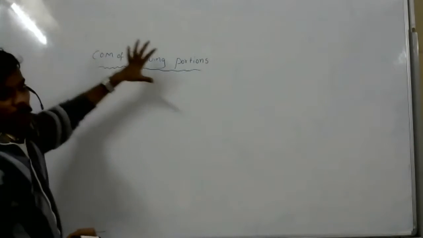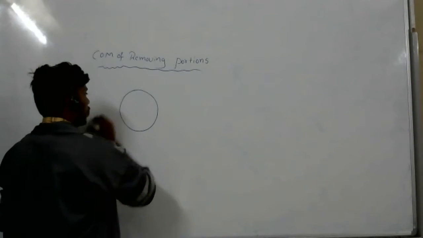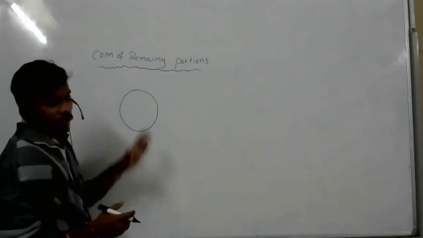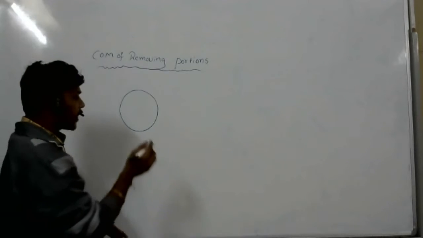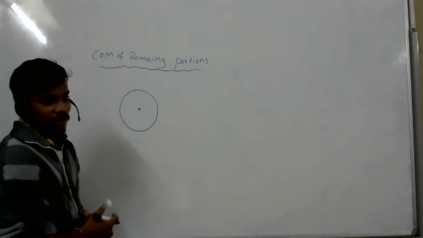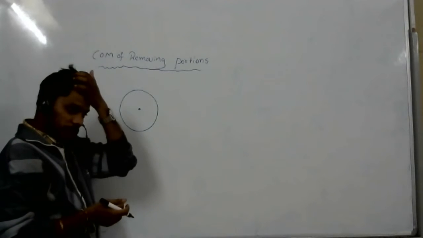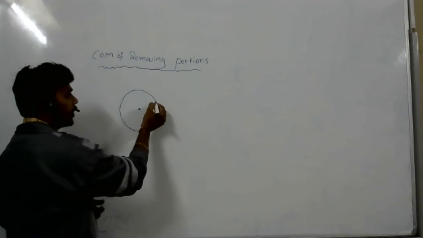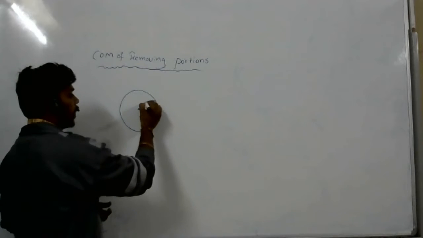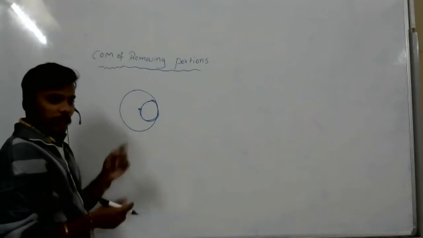Let's see, center of mass of a removed portion. Suppose I have taken a semicircular disc or something. Its center of mass exists here, right? Now what I will do is remove this portion. Will the center of mass be in the same place?